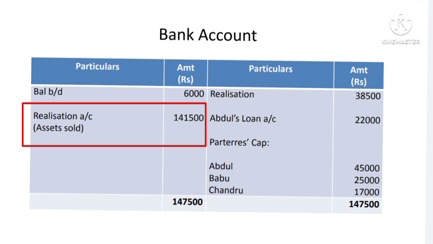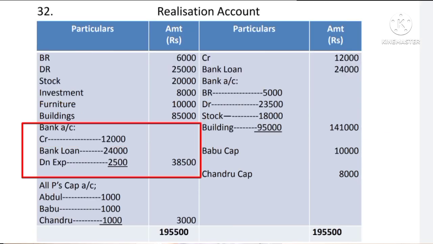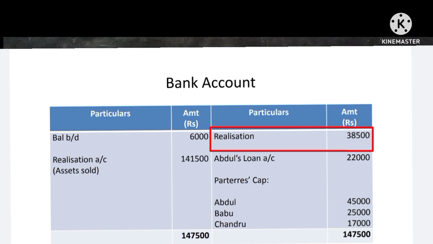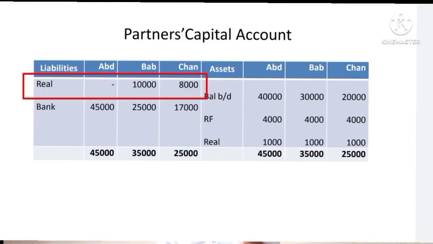So after that we have to make the payment of outside liabilities, whether it is mentioned in the question or not. It has to be paid compulsorily. So therefore, on the debit side, record to bank account in the bracket liabilities and dissolution expenses. Creditors full amount is paid 12,000 and bank loan 24,000 and dissolution expenses 2,500 is given. So total 38,500. It has to be recorded in the bank account on the credit side. So on the top where some space was provided for that, you write by realization, in the bracket the liabilities and the dissolution expenses are paid, 38,500 rupees.